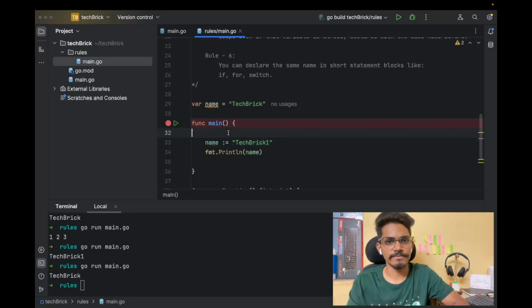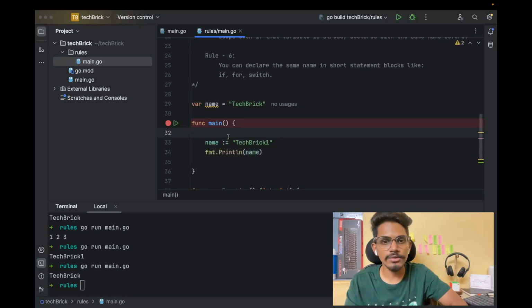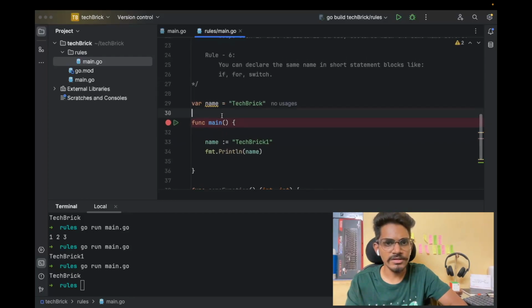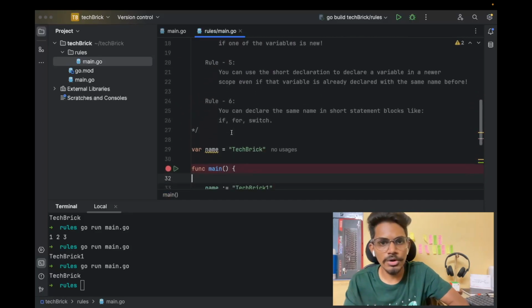That's what it says. That is the reason you can observe the color difference. So even IDEs like GoLand suggest or show where this variable is already declared. So these are IDE features which are essential for our development. Now we'll move on to the 6th point.